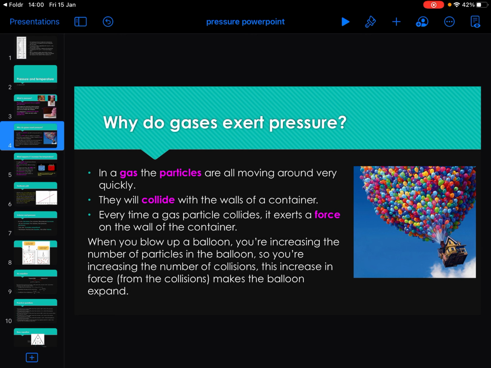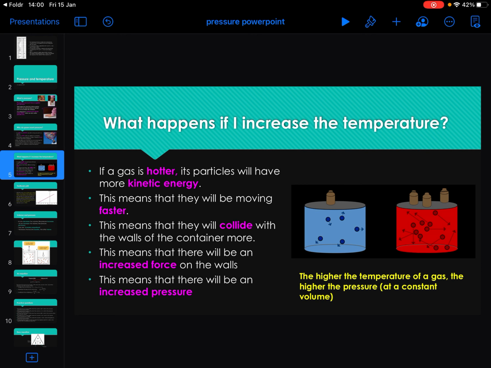So the next thing we're looking at is the link between pressure and temperature. If you increase the temperature, you are going to increase the energy, kinetic energy specifically, of the particles in your gas. So your particles will move faster. So they will collide more, but also every time they collide, they are going to be colliding with a larger kinetic energy and a larger force. So you have more collisions, and now each one has a larger force, so there will be an increased pressure. So the higher the temperature, the higher the pressure.